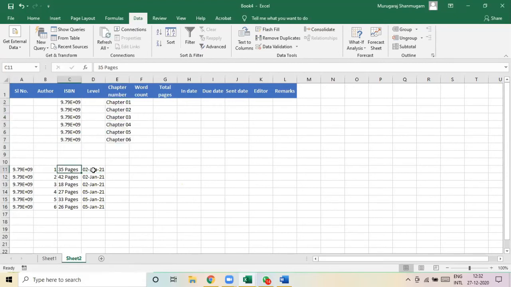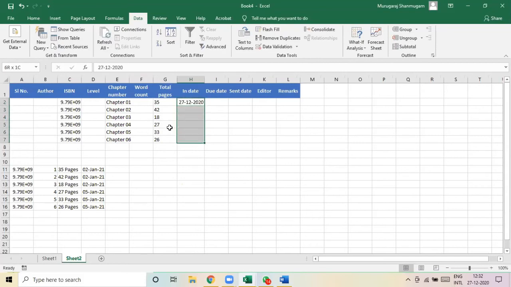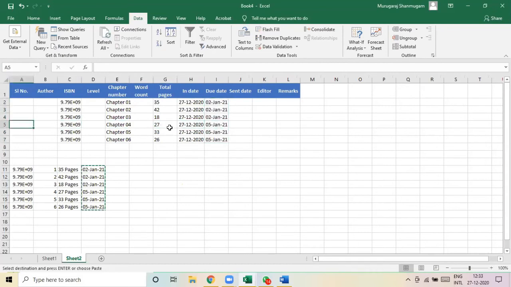And then pages, I don't want to use the word pages here. So what I would do is take the left of this with 2 digits, so that will show up only this. And finally, I don't have the in date. From the mail, I can see that today is the in date, and the due date is given here. Name of the author, from the email, I can see that, let's say it is.